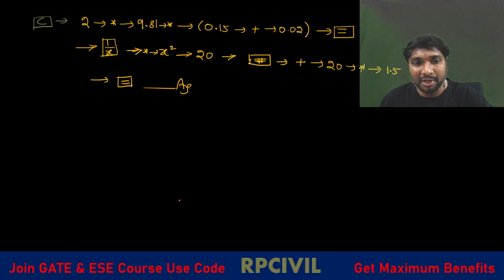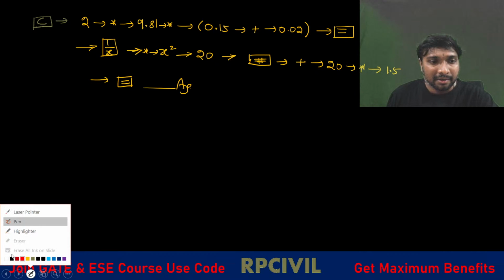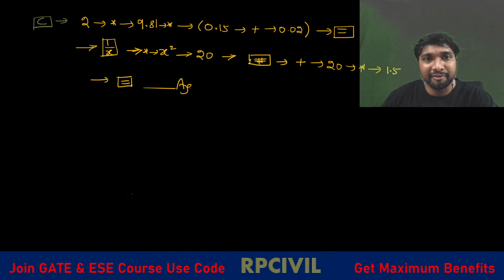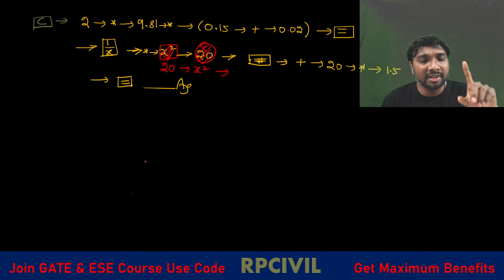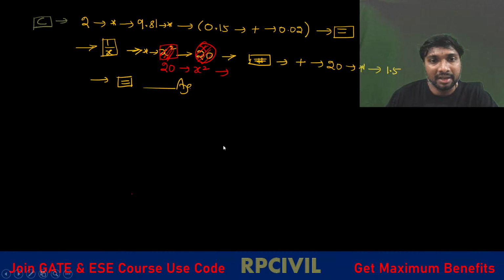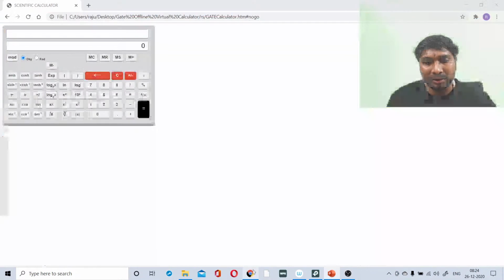First we have to enter which symbol? We have to enter the functional value first, then the function, right? After the multiplication symbol, 20 should not be entered here. Intentionally I have written it. So x square should be entered after the multiplication symbol: first 20, then x square. Then it is correct, because we have to enter the functional value first, then the function. Already we have discussed that. So we'll do it like this again.